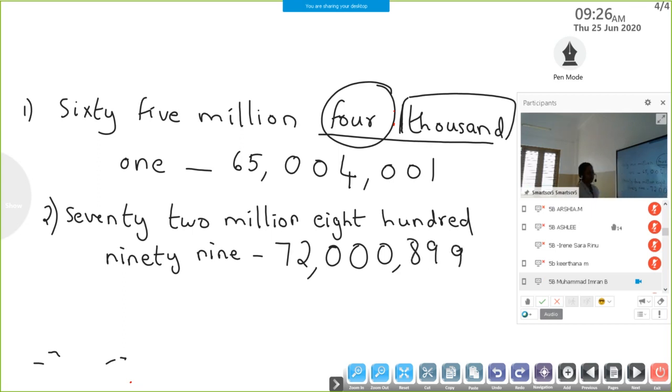899. In the international place value system, we have 3 periods: millions period, thousands period, and ones period. There are 3 digits in the millions period, 3 digits in the thousands period, and 3 digits in the ones period. When the number name is given, if any period is not given, that period should be represented by zeros.